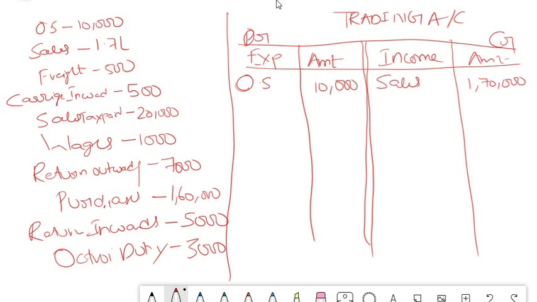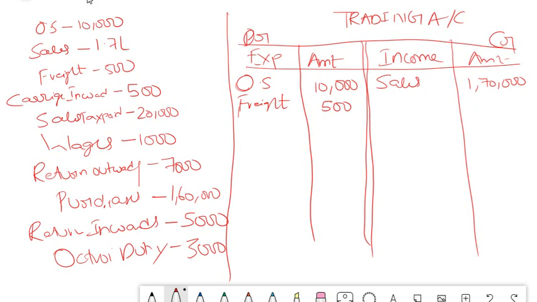Freight. What is freight? Is it an expense or income? Freight is an expense. In general, freight is nothing but the transportation charges incurred when you purchase. So if it is related to your purchase, then you have to show it in trading account. If not, then you have to show it in your P&L account. Assuming that this is related to your trading account, we will also show freight here in your trading account. Okay, it is a direct expense related to your purchase. So freight 500.